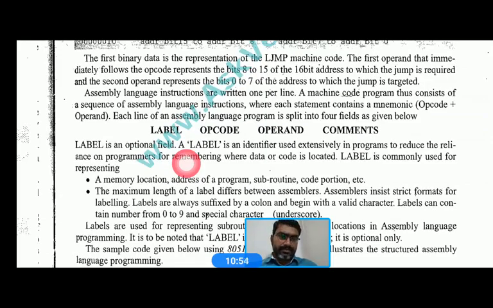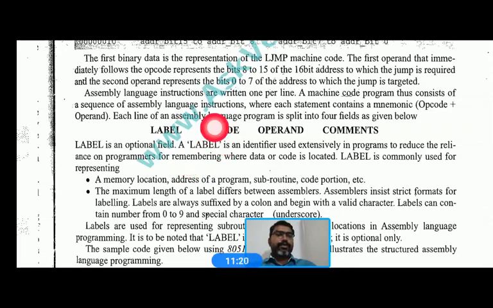The labels define where we have to jump, where we have to go in the program when call and jump occur. We also use labels to define the start and end of a subroutine or procedure.